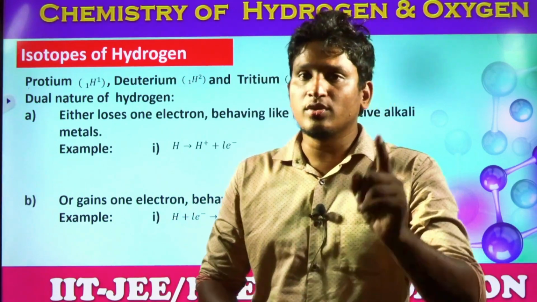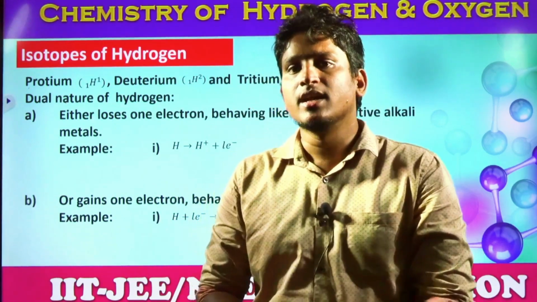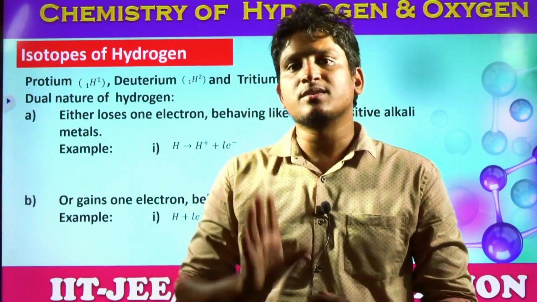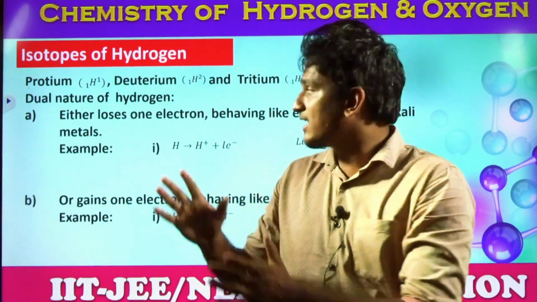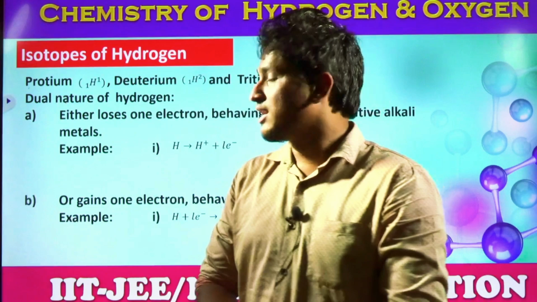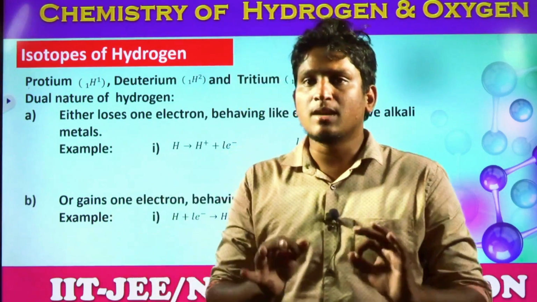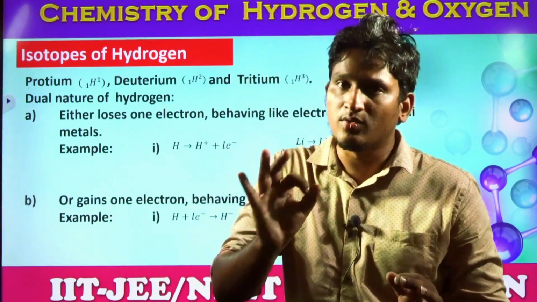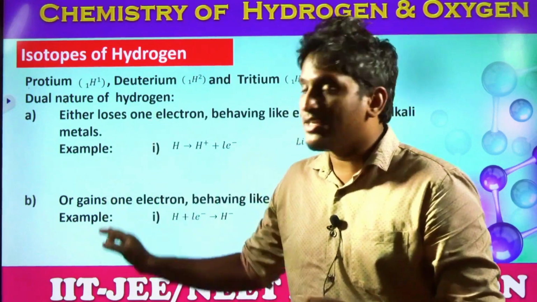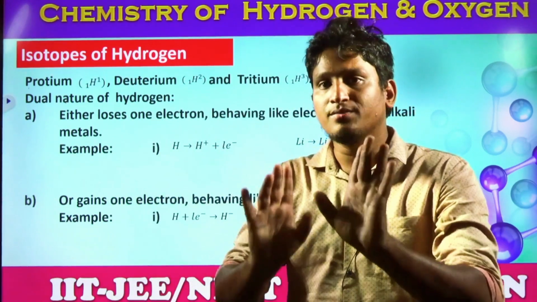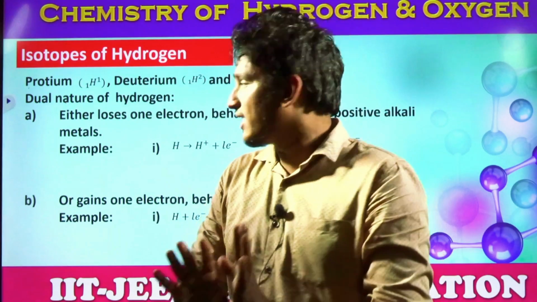So it can show both metallic nature by losing electrons, and it will show non-metallic nature also by gaining 1 electron. So that is the dual nature of hydrogen, students. But ultimately when it comes to the physical properties of hydrogen, it is non-metal only, it is not a metal. But while considering the chemical reactions and the configuration, it resembles metallic nature. Right, students?